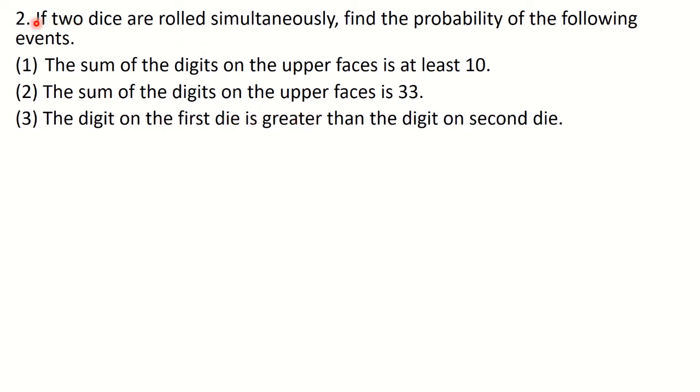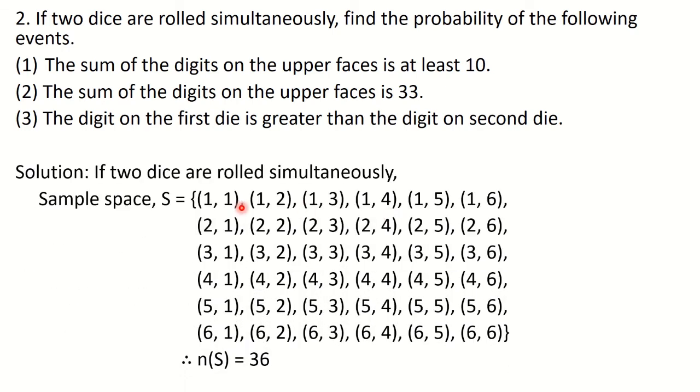So first let us write down the statement that two dice are rolled simultaneously, and from that we have to write down the sample space and sample points. You know that for two dice we have 36 sample points. You need to write them down properly as I have explained earlier. So write down the statement: if two dice are rolled simultaneously, sample space is equal to, inside the curly bracket you have to go on writing all the pairs in the round bracket separated by commas.